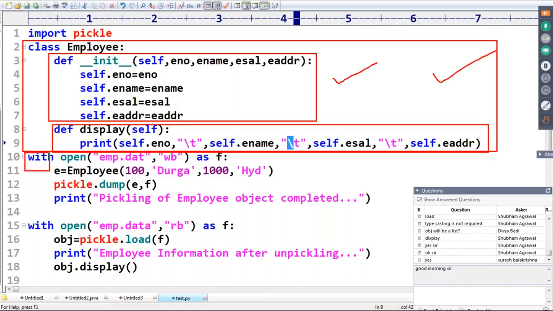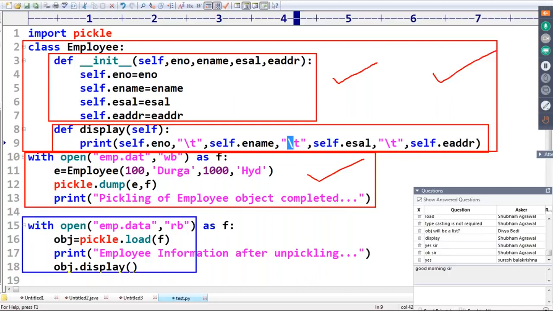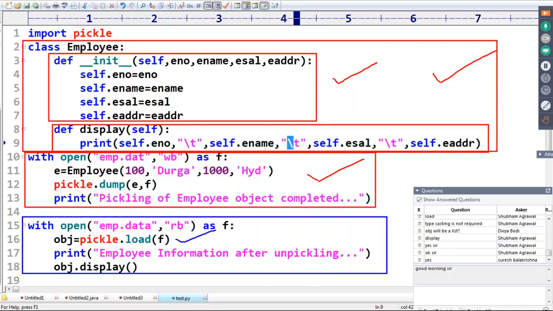Next, in this, what we are doing, pickling we did. After that, I'm performing unpickling. After unpickling, I'm also trying to print the information we are getting from the file. Now I have one small doubt, sir.